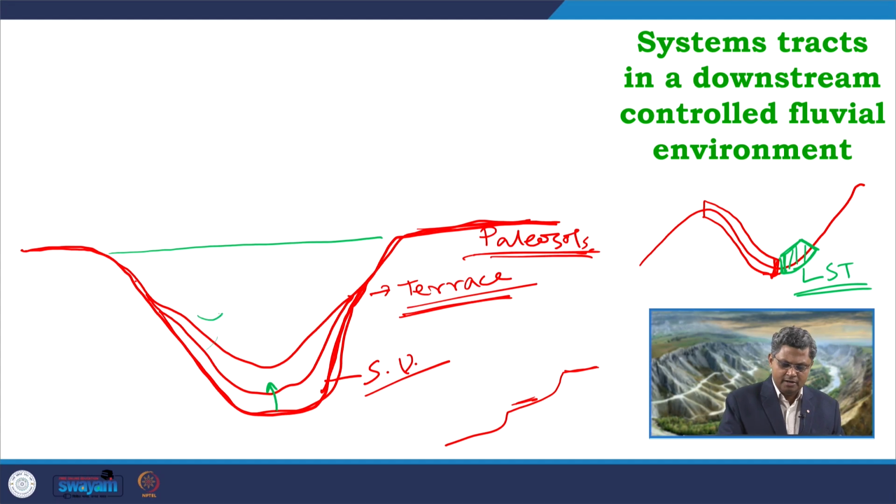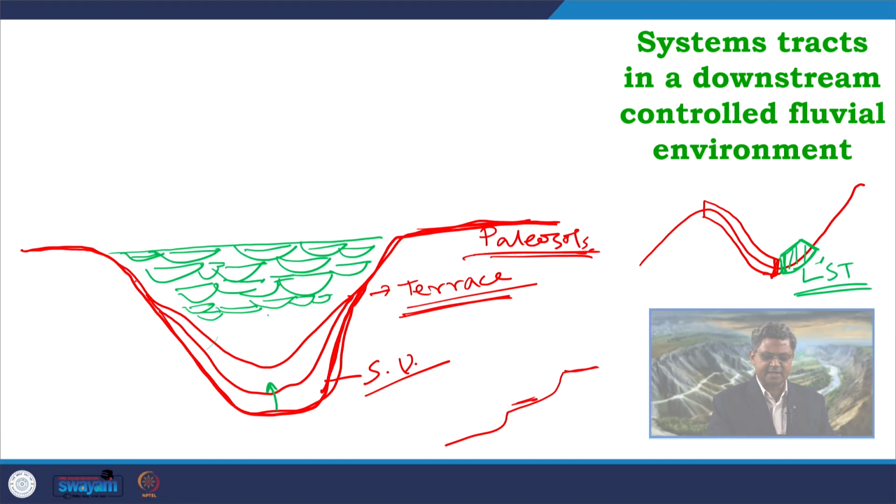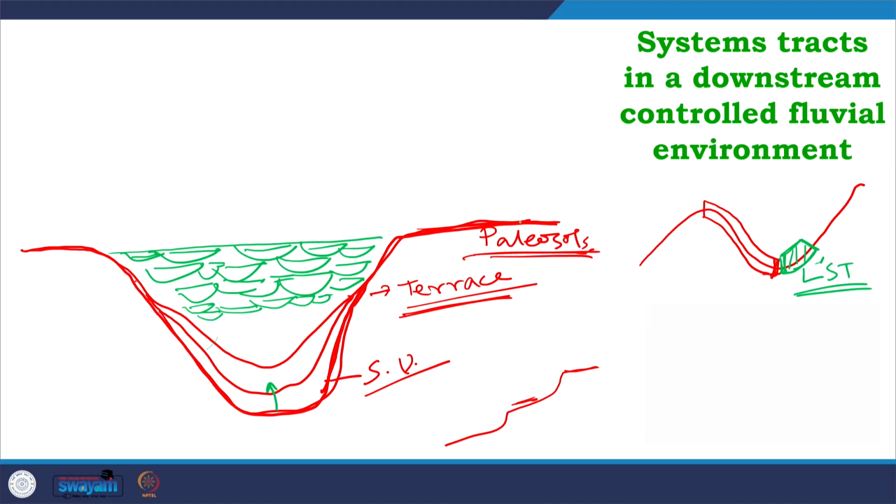At the initial part the river channels will be smaller and they will try to amalgamate very quickly. As accommodation is gradually created, as you move up this curve, accommodation is created at a higher rate. So, with time you get more accommodation, and there we get larger channels, and they will try to amalgamate together without much overbank deposits. So, this kind of channel fill deposit will characterize this LST part.